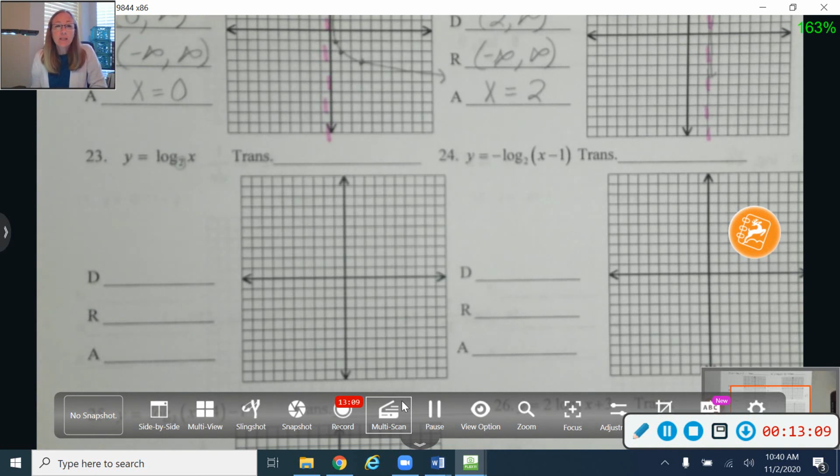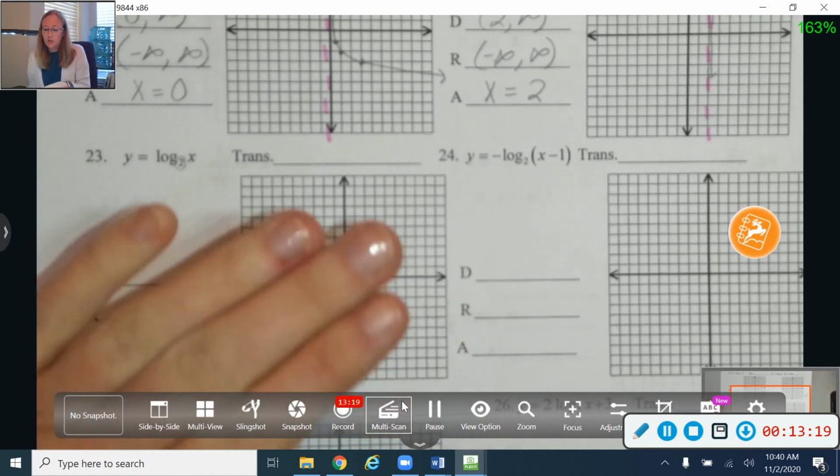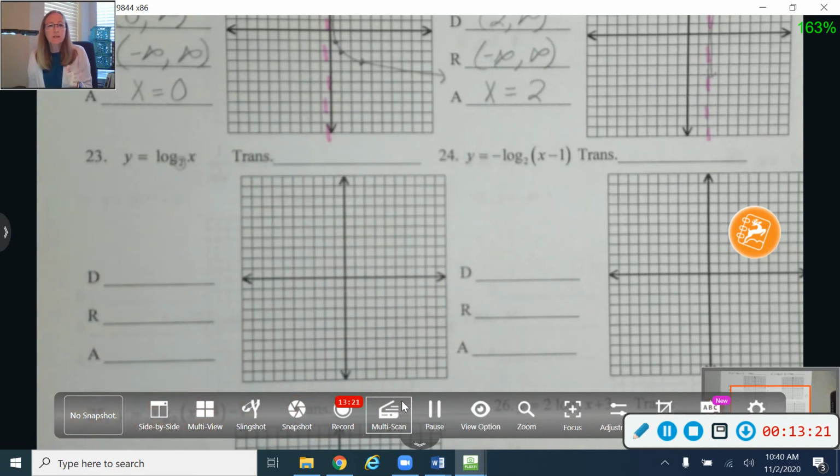If you run out of time today, I think you'll have enough time to do this in class, but if you run out of time, I have made it to where it's not due until Friday. So that gives you a couple of days to get those answers entered. Okay, but work together, try numbers 23 through 26, and then everybody individually enter your answers into that Schoology quiz.